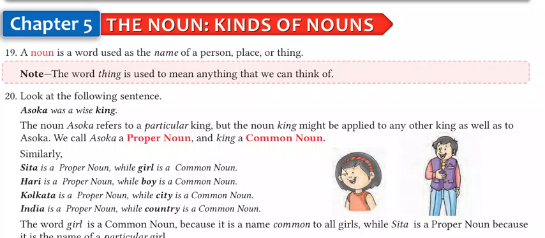Consider the following example. A sentence has been given: Asoka was a wise king. Here we see there are two nouns.